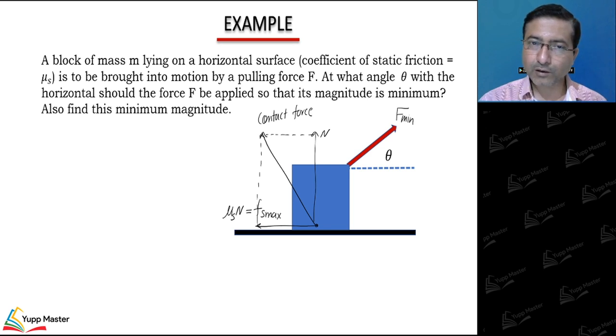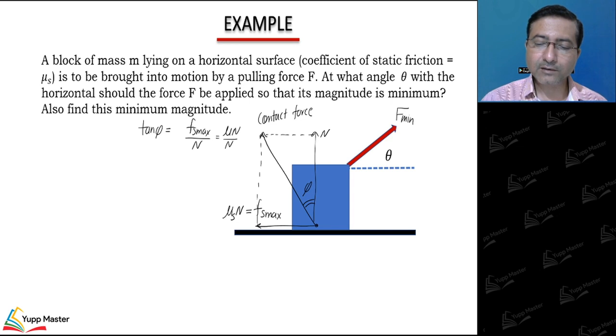So when the block is about to slip, at that moment let this angle be phi. From the diagram I can say tan phi is equal to F static max divided by N, which is nothing but mu N divided by N. That means tan phi is equal to mu when the block is about to slip.